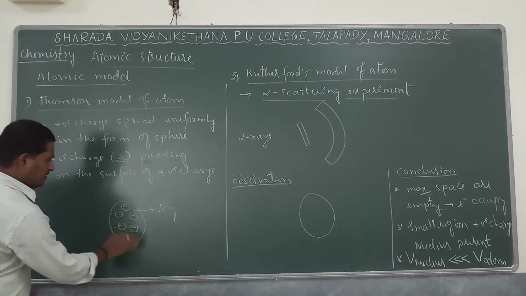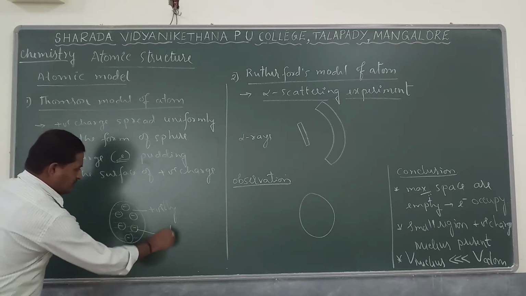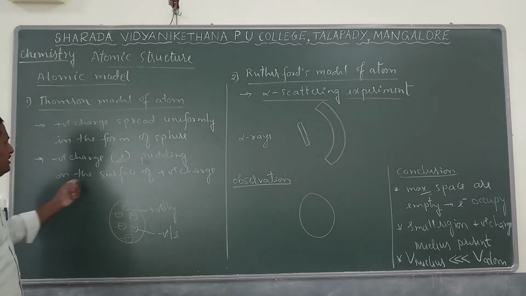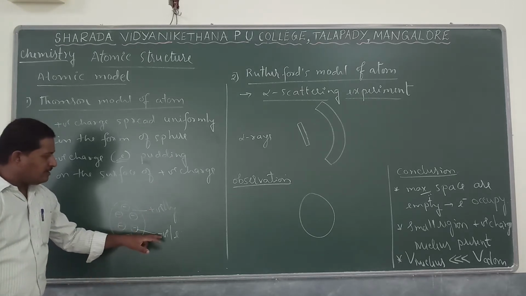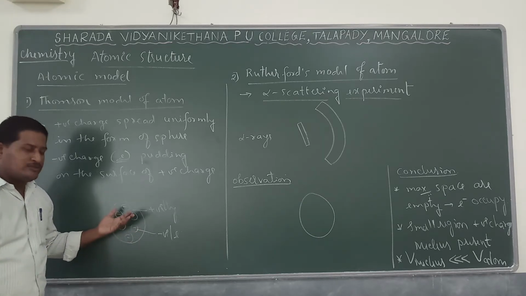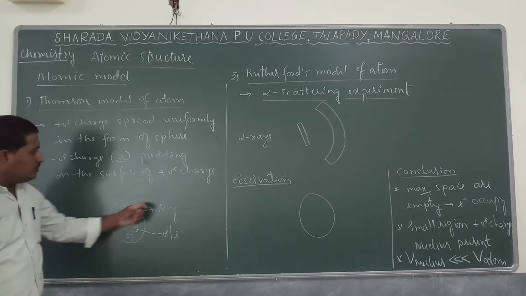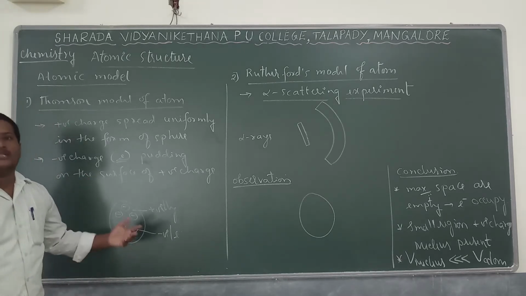Thereby a force of attraction between positive and negative charge is observed, which neutralizes the charges, and the atom is found to be stable.